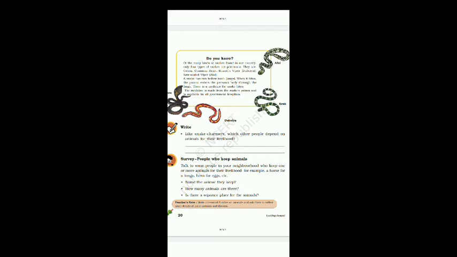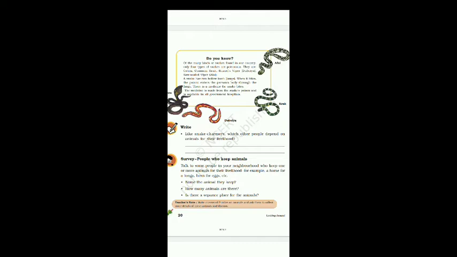They are: the first one is cobra, the second one is common krait, then Russell's viper, which is also called duboya, and saw-scaled viper, which is also called afai.